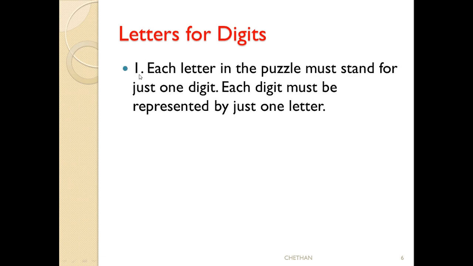See here, conditions are there. The first condition is each letter in the puzzle must stand for just 1 digit. That means for each letter, whether A, B, C, D, we have to take a 1-digit number only. If A is given, we can take A equal to 0, 1, 2, 3 up to 9 only. We can write A is equal to 9, but we can't write A is equal to 10 or A is equal to 15, because 10 and 15 are 2-digit numbers, but the condition is 1 digit only.